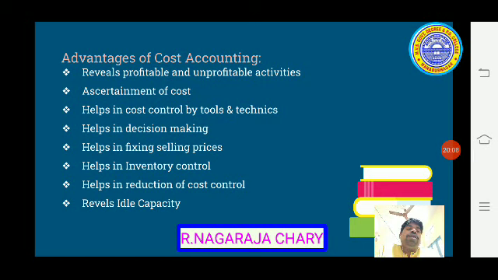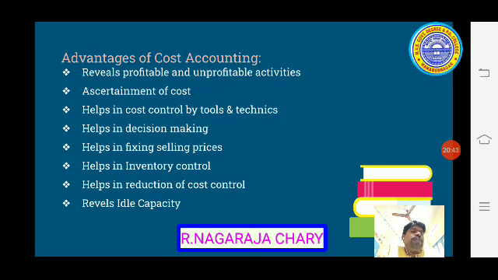So let us see the advantages. Cost accounting reveals profitable and unprofitable activities. We can categorize which activity is profitable and which activity is non-profitable through cost accounting methods. So next, ascertainment of cost. Earlier also we discussed that ascertainment of cost is the main objective of cost accounting. Through cost accounting we can calculate the cost.